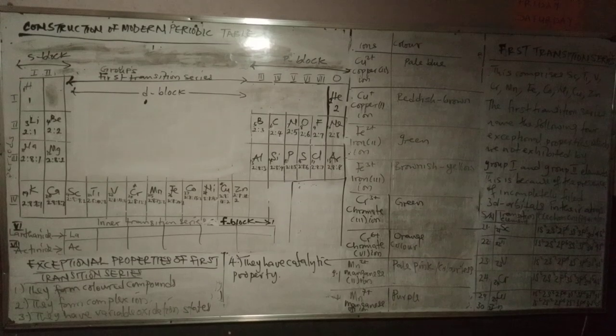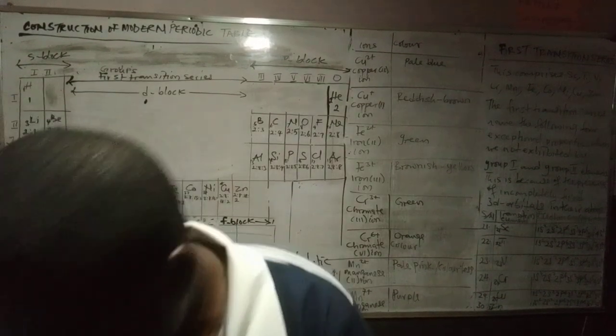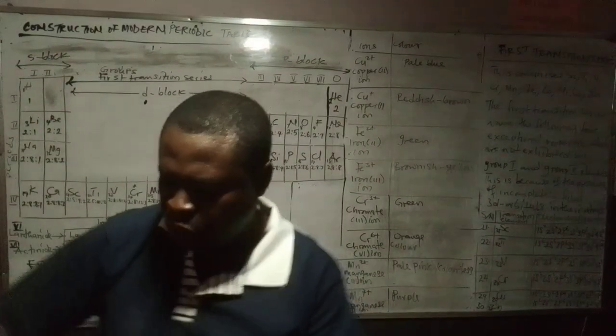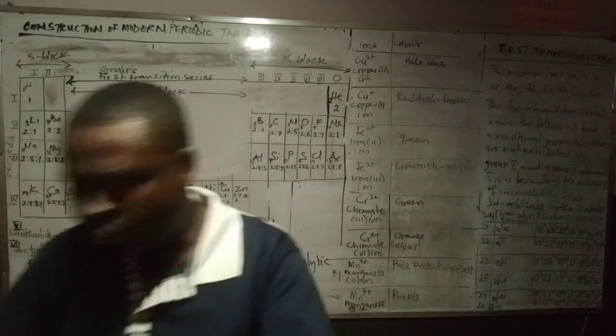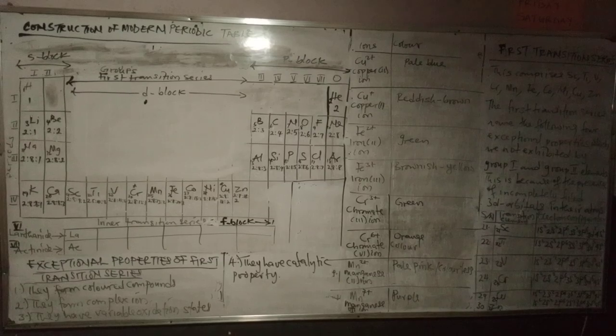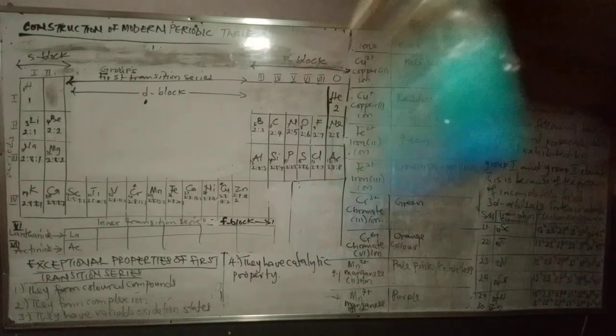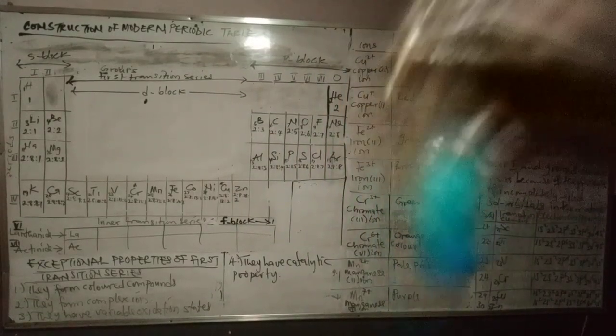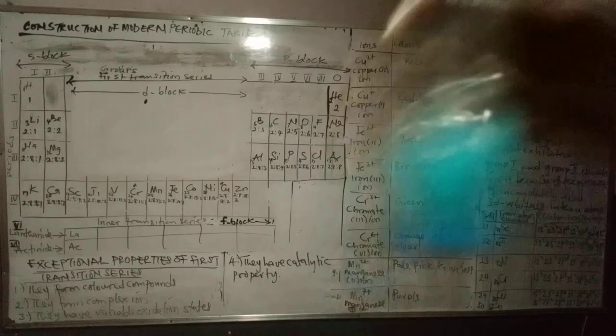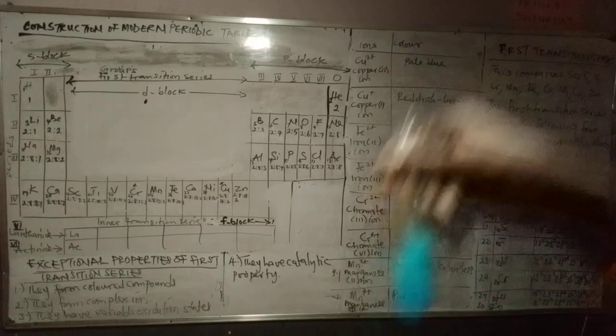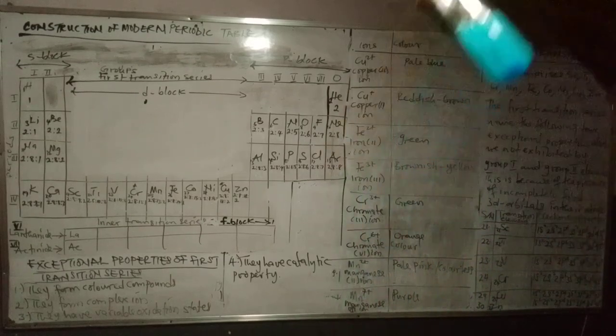Then let me show you copper 2 ion. So this is copper 2 tetraoxosulfate 6. Can you tell me the color of what we are seeing here? This is a pale blue solution. The presence of copper 2 ion makes this solution blue. It is a clear solution; it dissolves totally in this water.